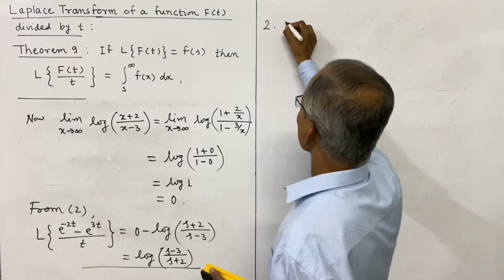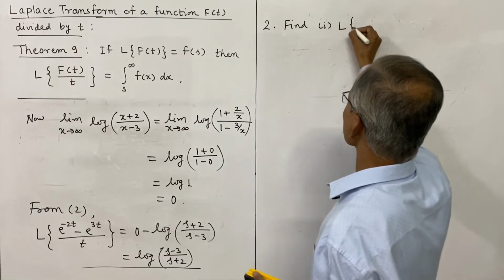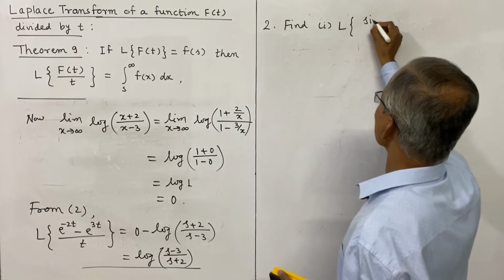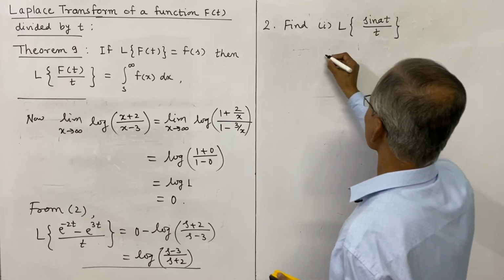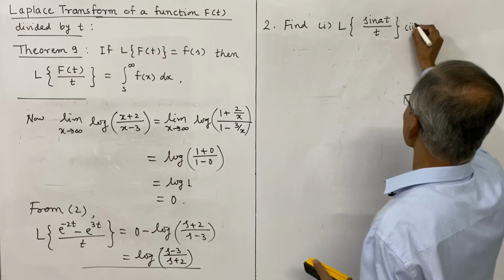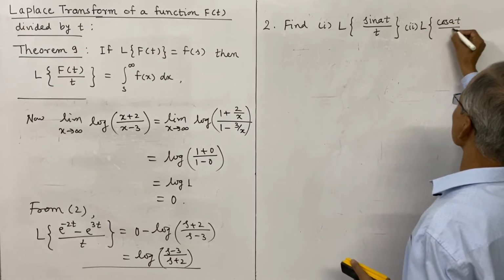Find first the Laplace transform of sin at divided by t, and second the Laplace transform of cos at divided by t.